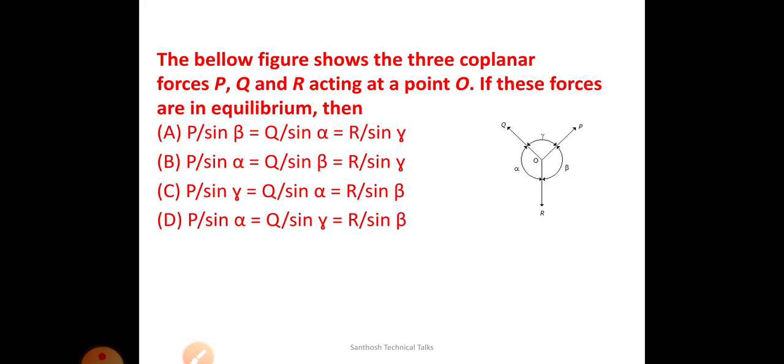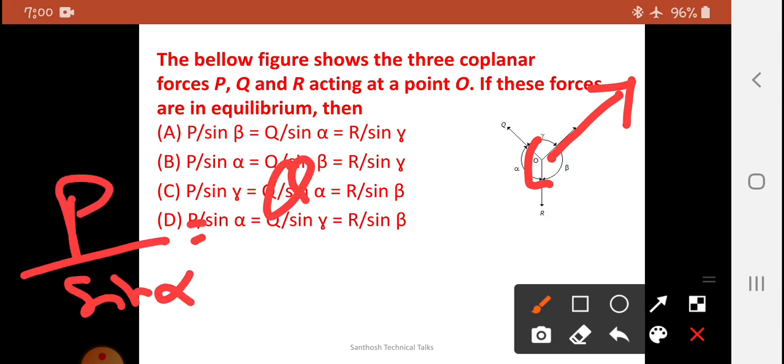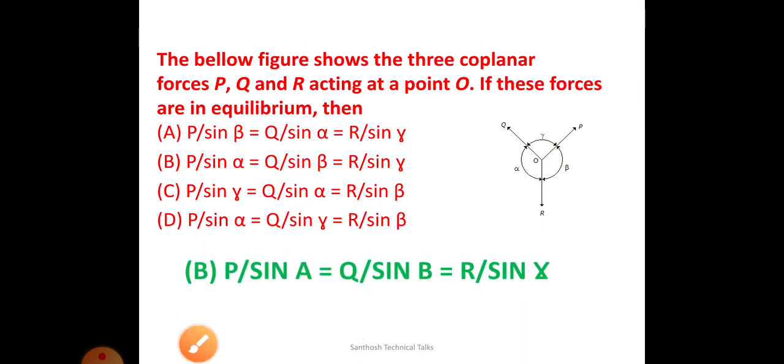Two coplanar concurrent forces acting at a point are in equilibrium when each force is directly proportional to the sine of the angle opposite to it. Therefore, P by sine alpha equals Q by sine beta equals R by sine gamma. So option B is the correct one.